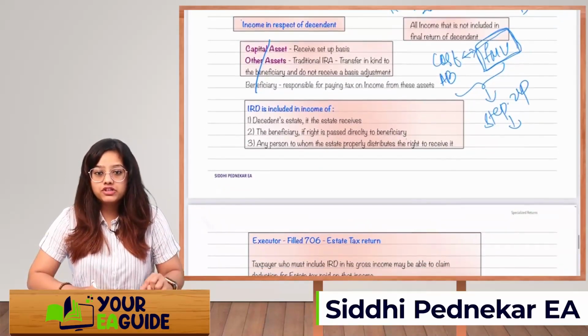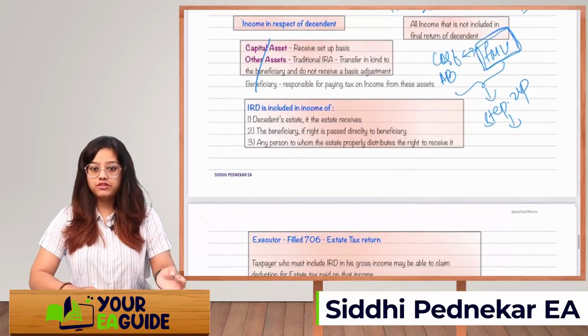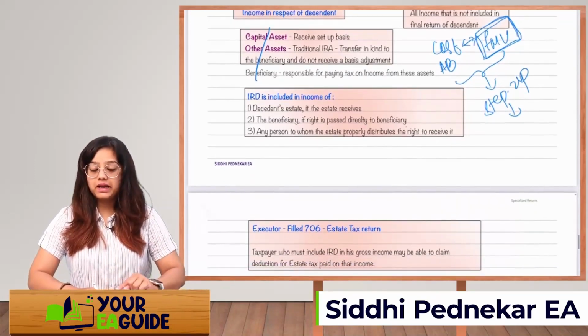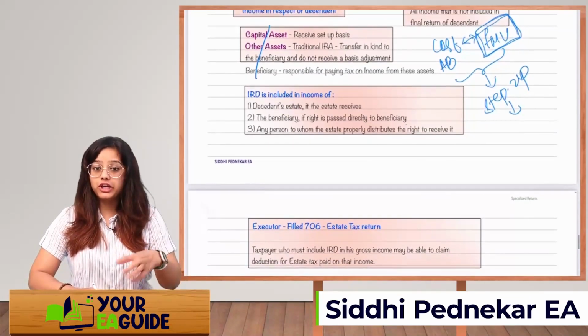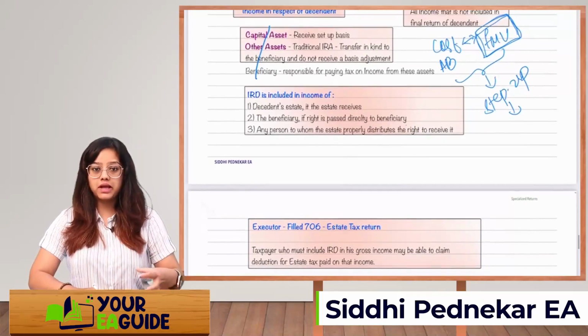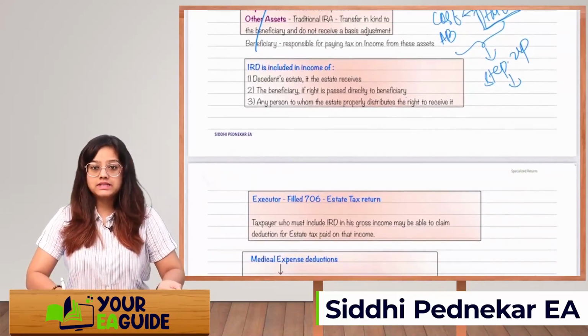If the right is already transferred to the beneficiary, then directly the beneficiary will pay taxes on that income. That IRD will be included in the beneficiary's income tax return. Okay. Next is any person to whom the estate properly distributes the right to receive it.